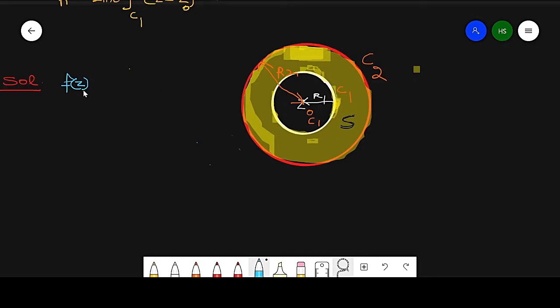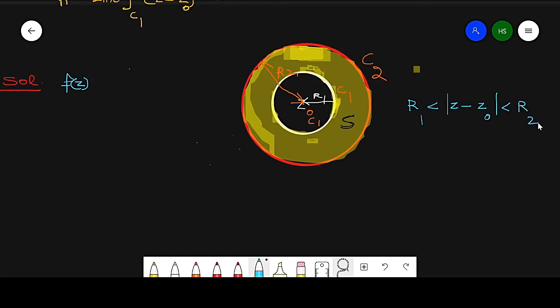So this function f(z) is analytic in the annular region which lies between R1 and R2, that is the yellow part. In the previous result, we discussed the Taylor expansion, the series expansion of an analytic function.